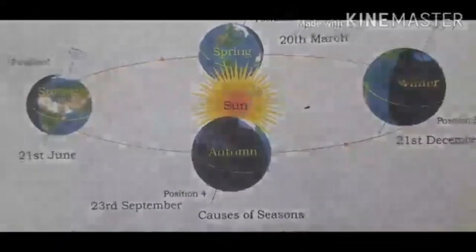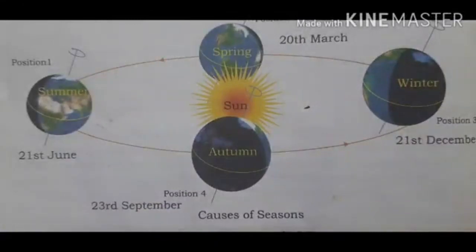Do you know, children, which is the longest day in the northern hemisphere? Yes, in the northern hemisphere the longest day is June 21st, while the longest night is December 21st.